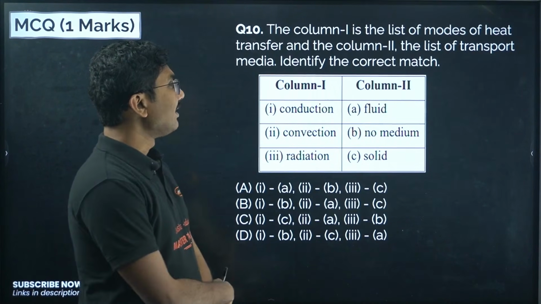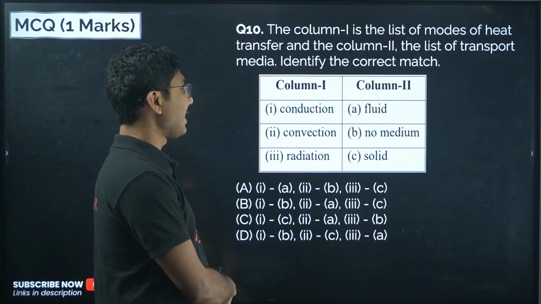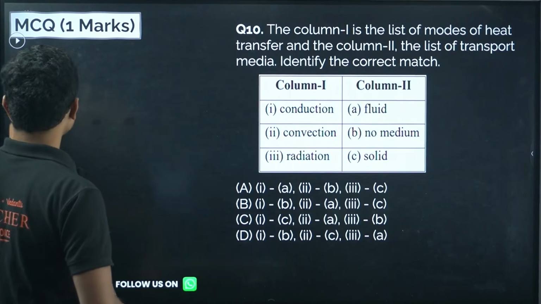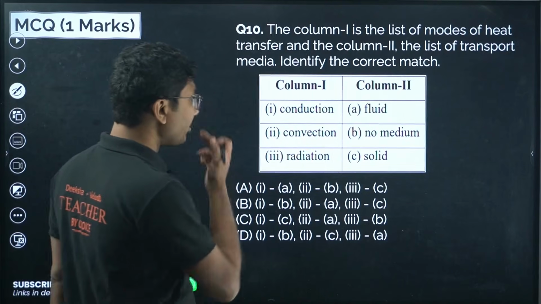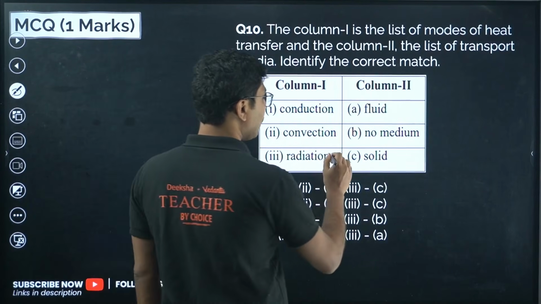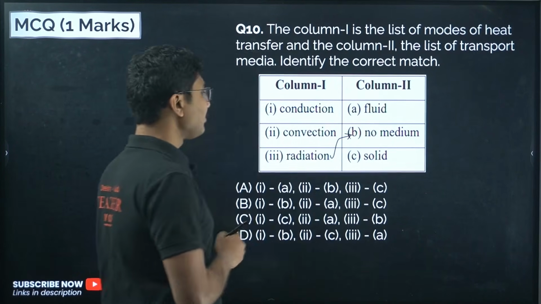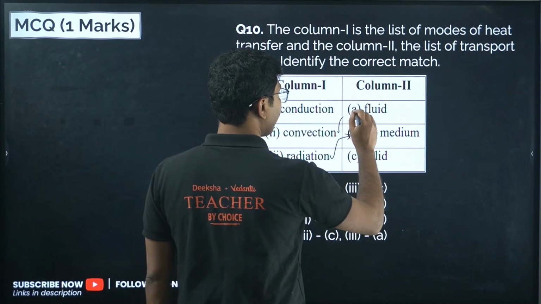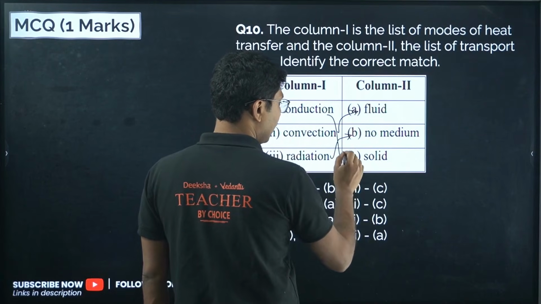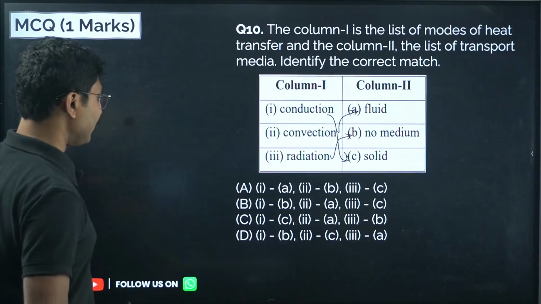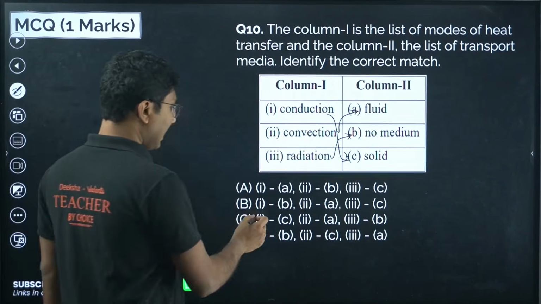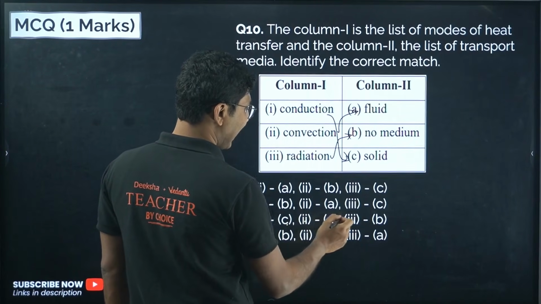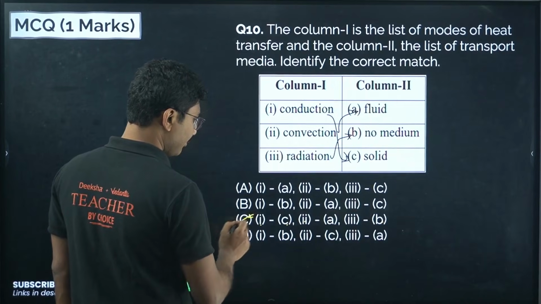Column 1 is the list of modes of heat transfer and column 2 is the list of transport media. Identify the correct match: conduction, convection and radiation with fluid, no medium, solid. Radiation requires no medium, so radiation matches with no medium. Convection happens only in fluid, and conduction happens only in solids. So 1 matches with C, 2 matches with A and 3 matches with B. The correct match is option C.